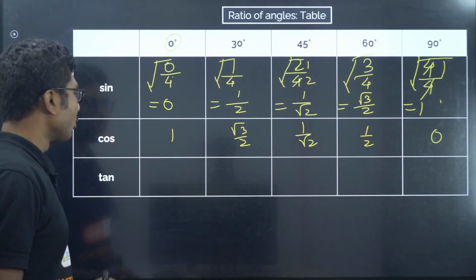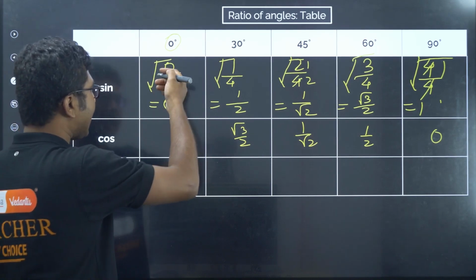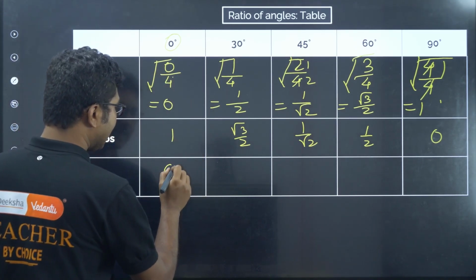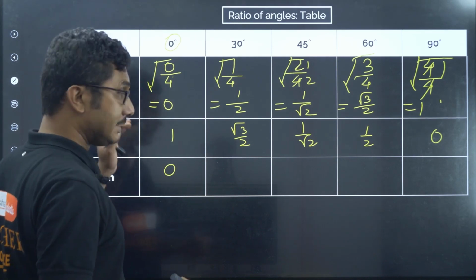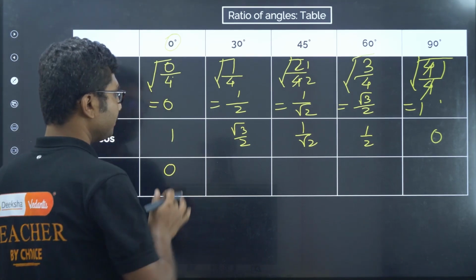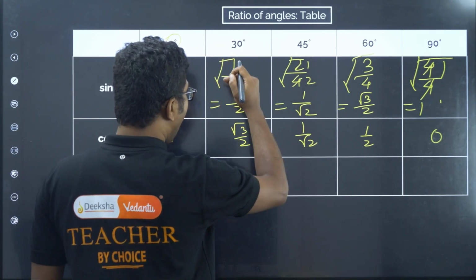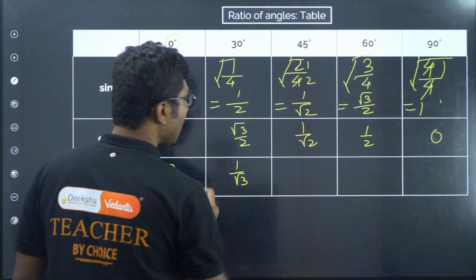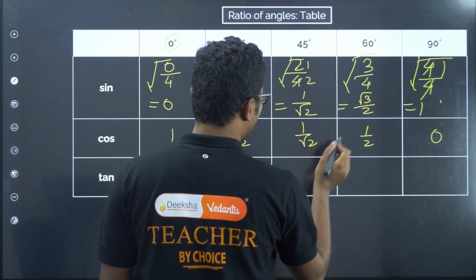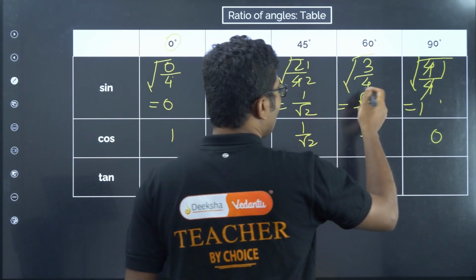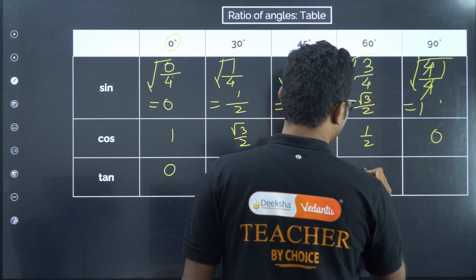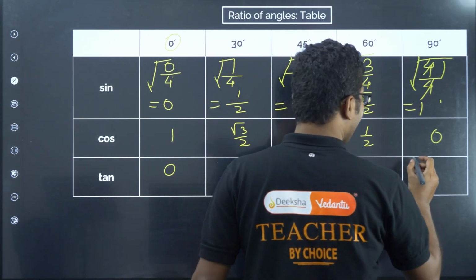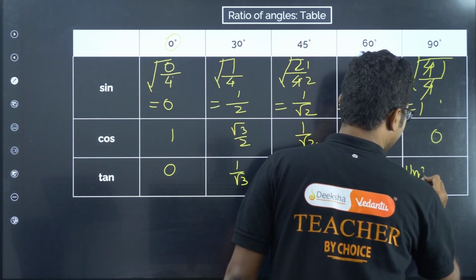Okay. Now how to find tan? Tan we will divide sine by cos. We already know that sine by cos means 0 by 1. 0 divided by anything is 0, except 0. Now look at this. Half divided by root 3 by 2, that is 1 by root 3. 1 by root 2 divided by 1 by root 2, that is 1. Root 3 by 2 divided by half, that means root 3. And 1 divided by 0, this is not defined, so we will write undefined.